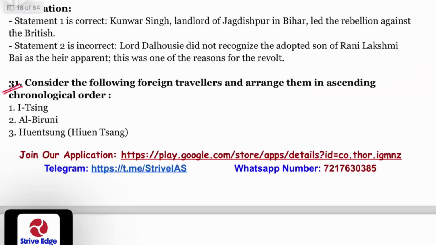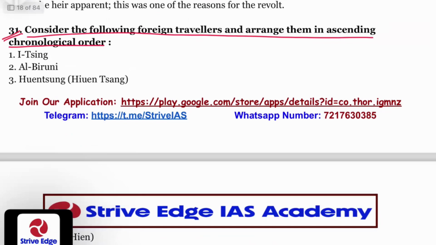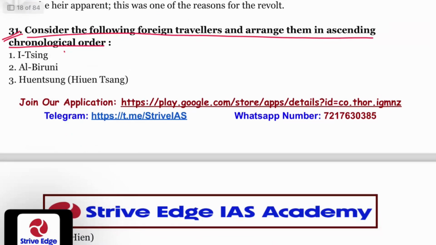Question number 31. Consider the following foreign travelers and arrange them in ascending chronological order. I-Tsing visited in the late 7th century. Al-Biruni came in the 11th century. Hiuen Tsang came in the early 7th century.